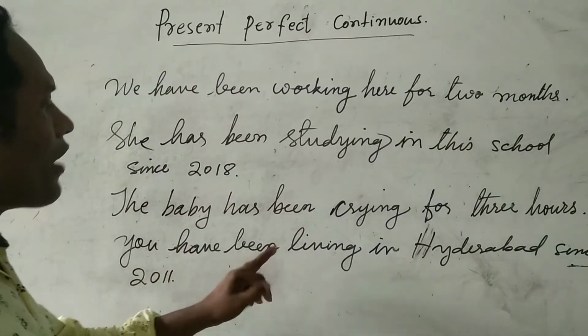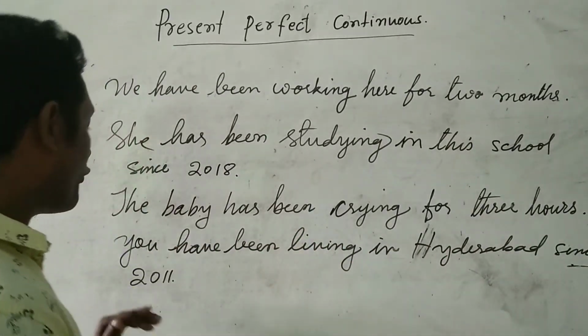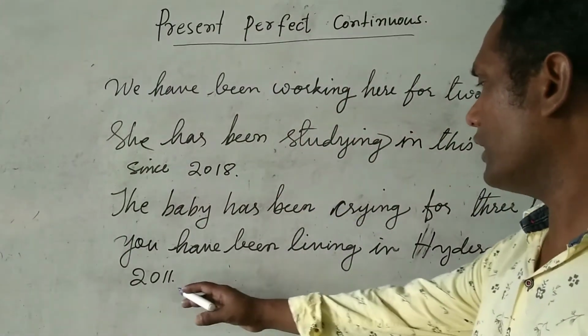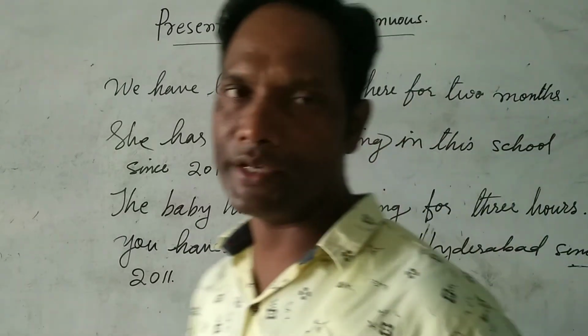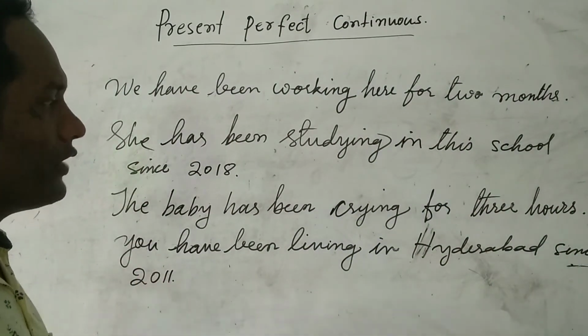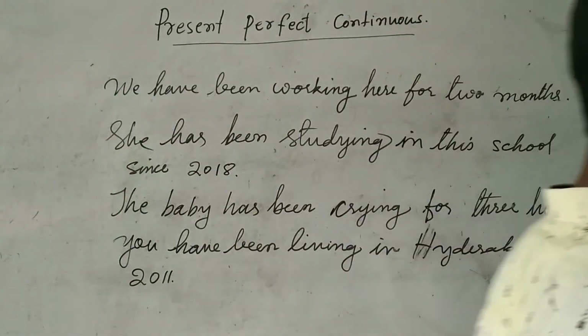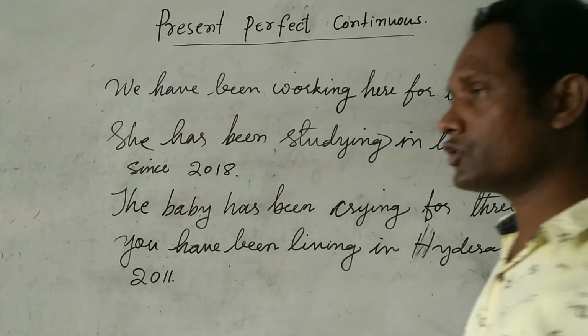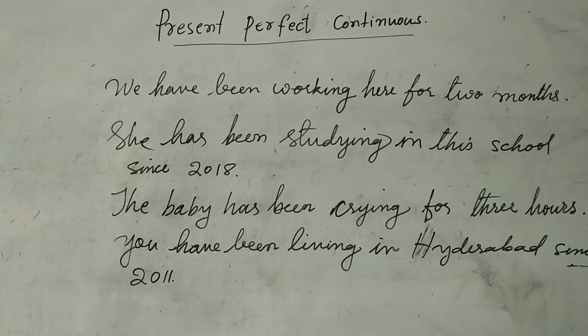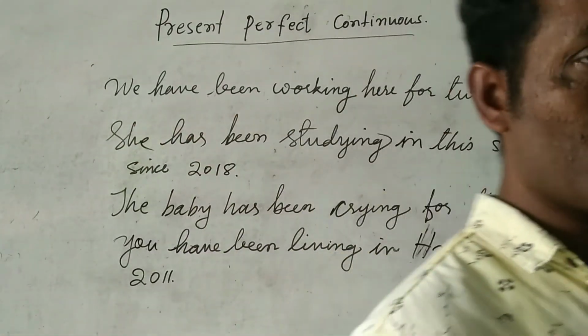You have been living in Hyderabad for 10 years, 7 years. You have to calculate from 2011 to 2022, how many years. So I have been living in Hyderabad for 11 years or 10 years or 7 years.